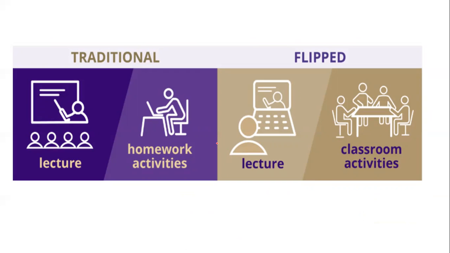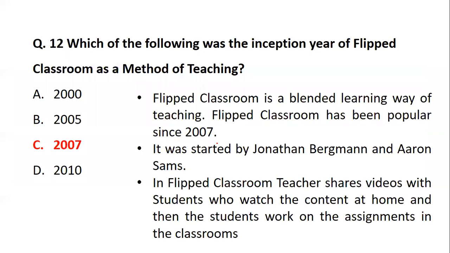When it comes to the traditional classroom, it is the lecture method and the homework activities which are combined. Whereas flipped classroom has a lecture, but the homework activities are conducted in the classroom itself. For example, maybe given in a worksheet or told to prepare for a concept. That will be done in the classroom itself. So there is nothing which comes as a homework activity. Everything gets divided into the classroom as a lecture and the classroom activities. So flipped classroom is a blended way of learning.